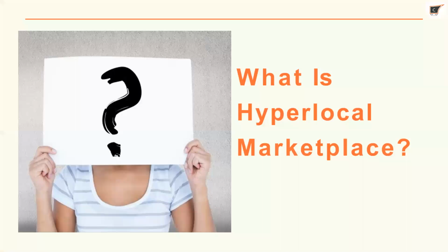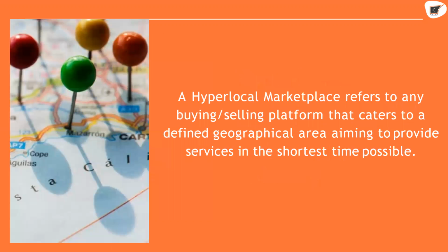As I already told you, a hyperlocal system is where you order something from a nearby vendor who is also listed on that particular service website. Hyperlocal refers to any buying and selling platform that caters to different geographical areas, aiming to provide services in the shortest time possible.